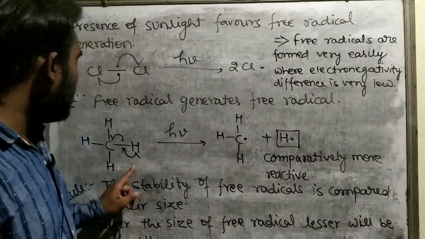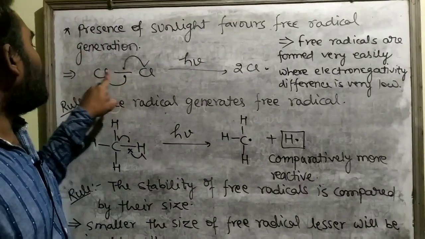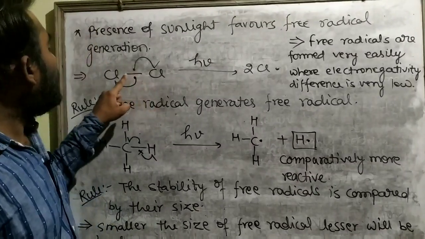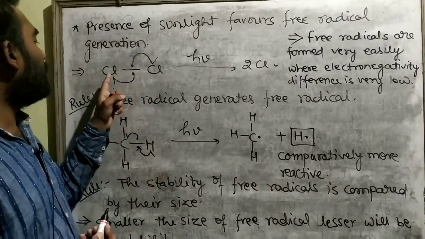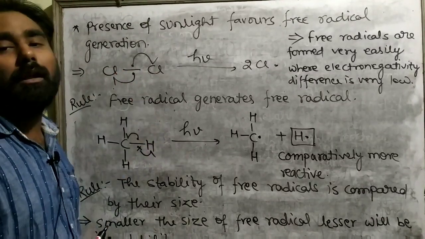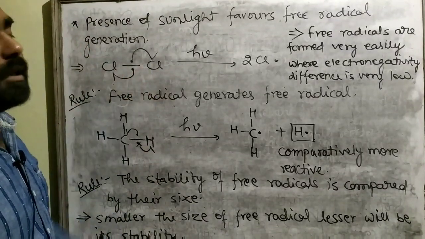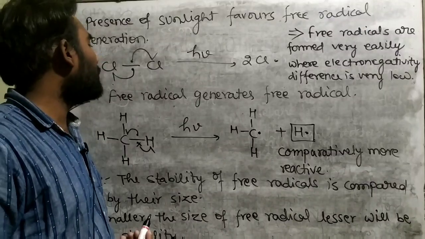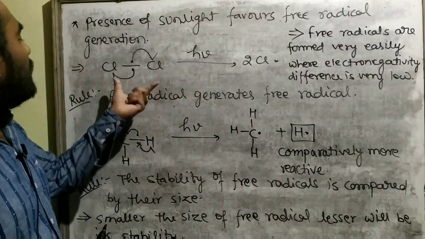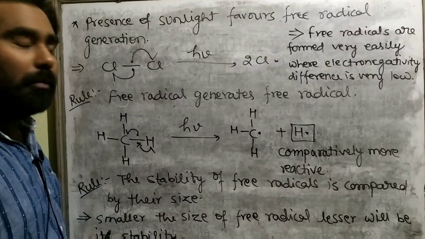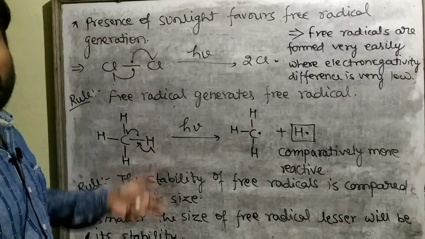तो यहाँ पर आप देखिए जो स्टार्टिंग मटेरियल था आपका, there was methane and chlorine. In the chlorine, you know, Cl2 is the formula of chlorine, and there is a single bond between both chlorine atoms. This single bond is formed by the sharing of 1 electron by both the chlorine atoms. So the electronegativity difference between these two atoms is negligible, zero. So in the presence of sunlight, these two atoms will homolyze, each atom attracting its own electron back.